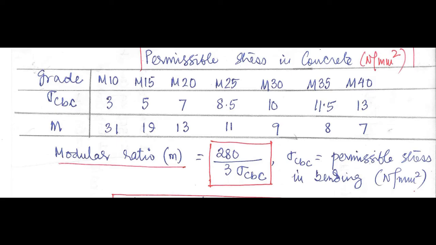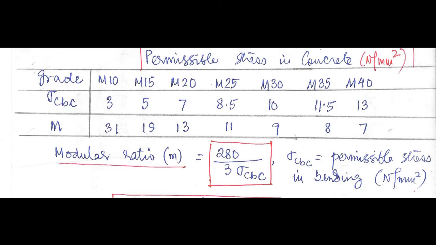For example, for M10, what will be the modular ratio? Modular ratio will be 280 divided by 3 multiplied by sigma CBC. What is sigma CBC for M10? 3. So 280 divided by 9. So it comes around 31. So in this way you can calculate till M40.